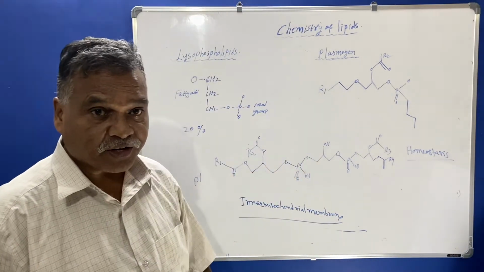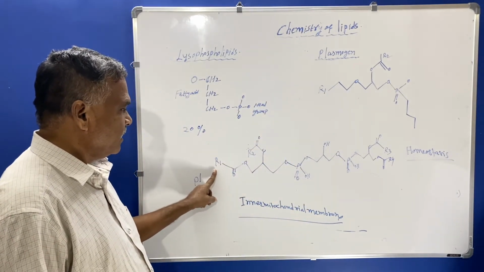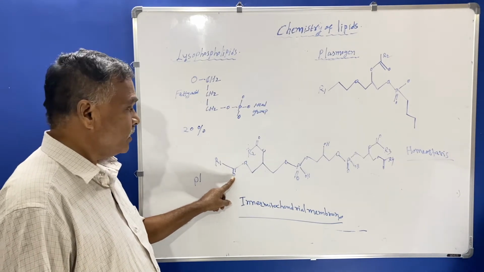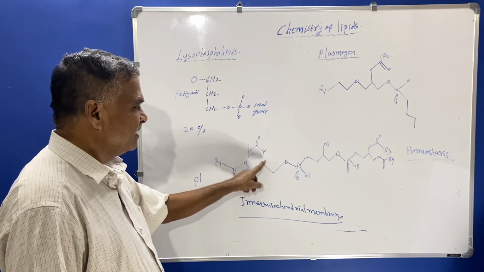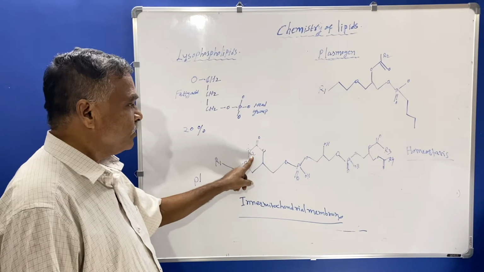Here is the structure of cardiolipin. Here R1 is a fatty acid joined with an oxygen molecule, with a double bond, another oxygen molecule, and then again a double bond oxygen molecule to R2.